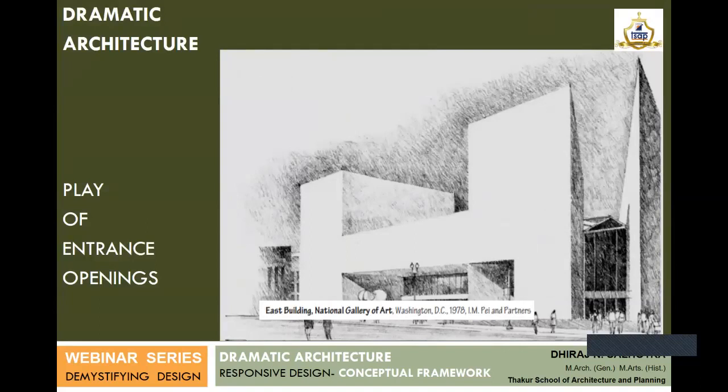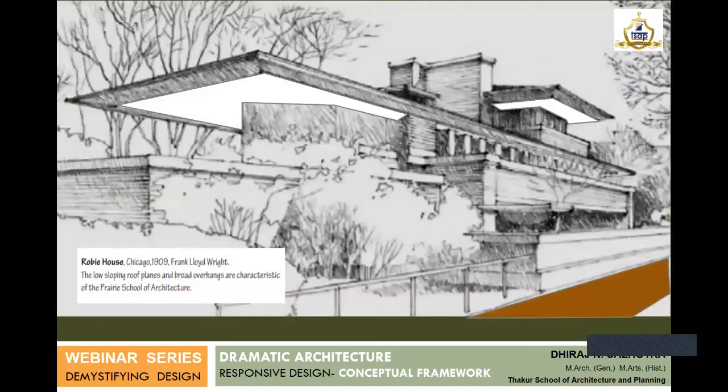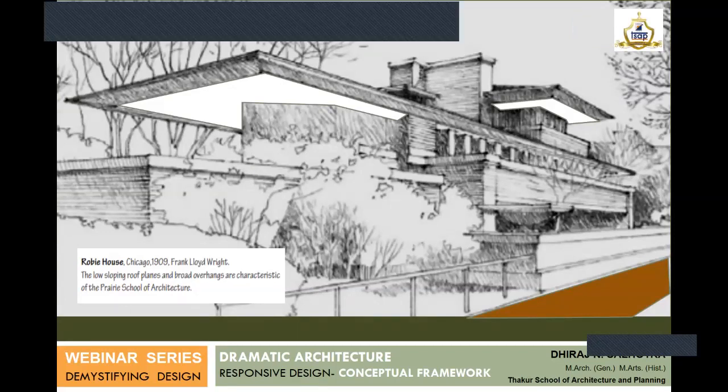This is again another example. This is amongst one of the most photographed buildings in the world. This is the Robie House. And what makes this building very unique is, you must have seen the photographs of this building, or you must have come across sketches of this building. But the best part is the entrance of this building is never seen. Now, the entrance of this particular project is never seen from outside.